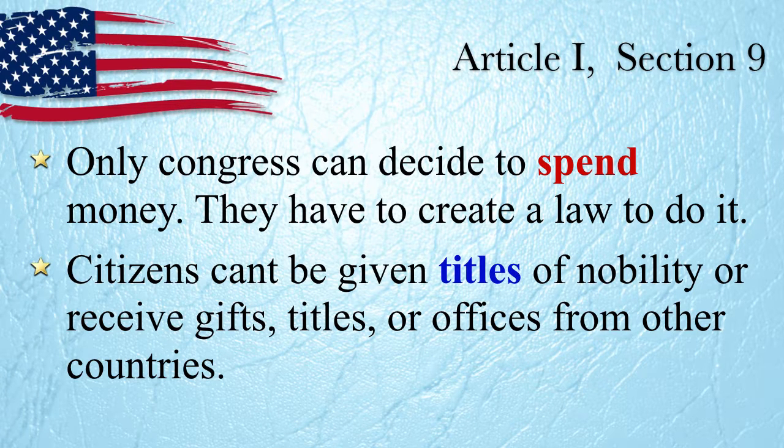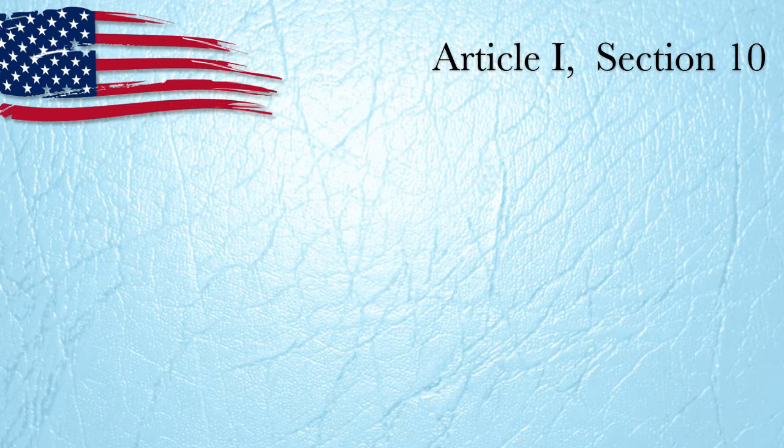Citizens can't be given titles of nobility or receive gifts, titles, and offices from other countries. That's pretty self-explanatory. We don't want your allegiance to be to other countries. We pledge allegiance to this country. And so if you're going to be a member of the royal family of another country, or you're going to be getting gifts from another country, it's just messy. It's not good business, and we don't want people to do that.